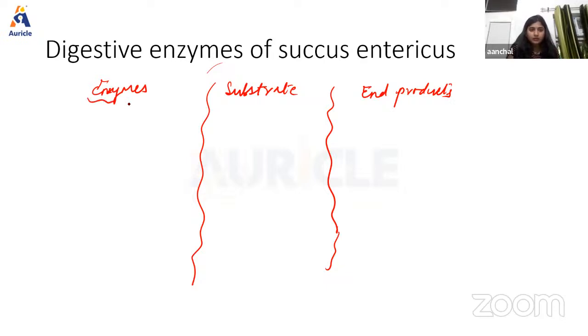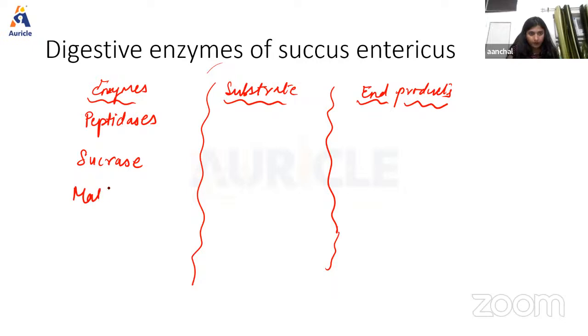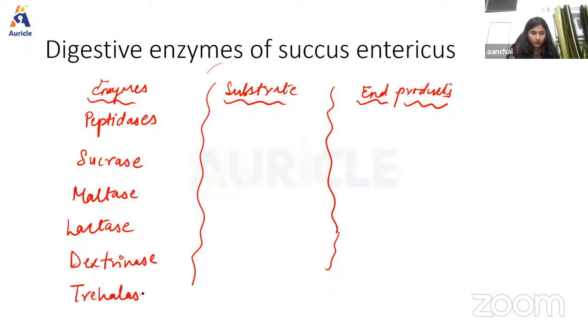So in enzymes, the first enzyme we have is peptidase. Then we're going to discuss sucrase, then maltase, lactase, then dextrinase, and finally trehalase.